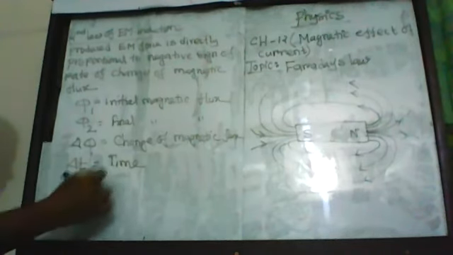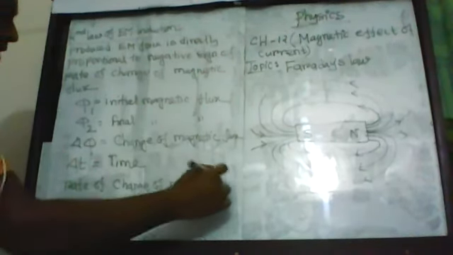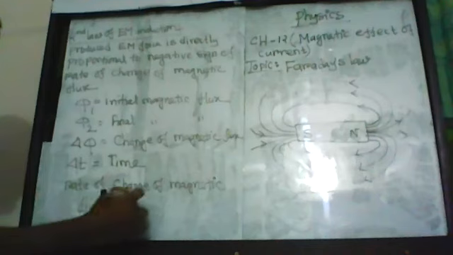So I can say that the rate of change of magnetic flux equals the change of flux divided by the change of time. So delta phi divided by delta t equals the rate of change of magnetic flux.